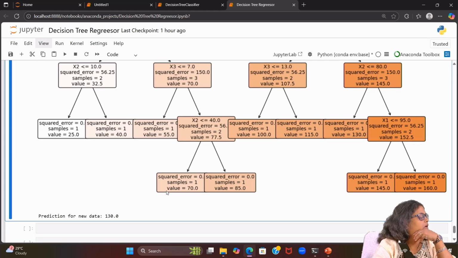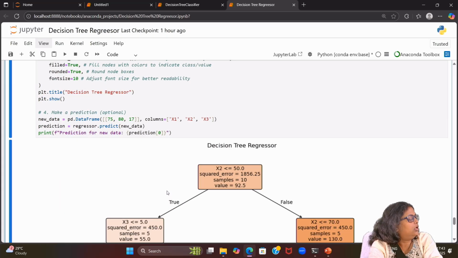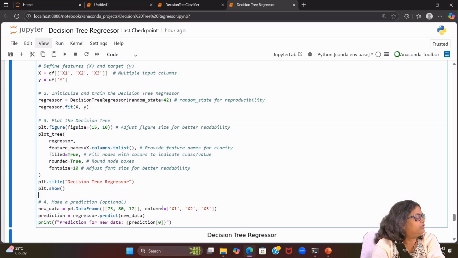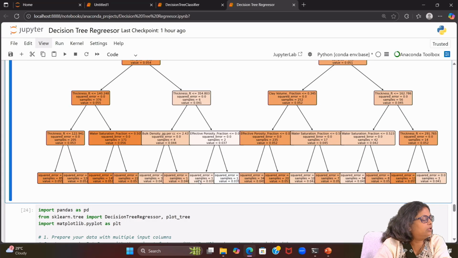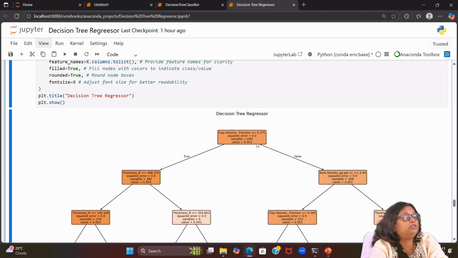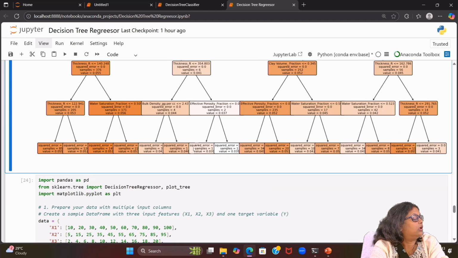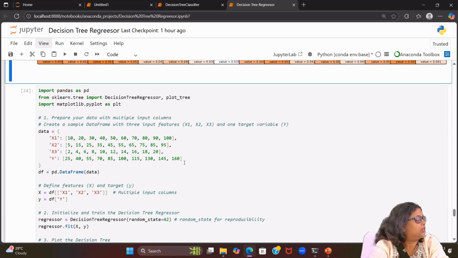Okay, now it is a bit clear. Now again there is a problem, it is taking x1. So here, correct. So we can see we do have the decision tree regressor. So this is about one example. Then one more example I have put.